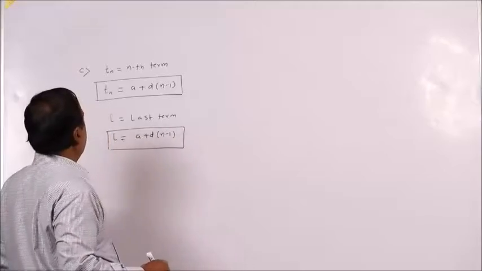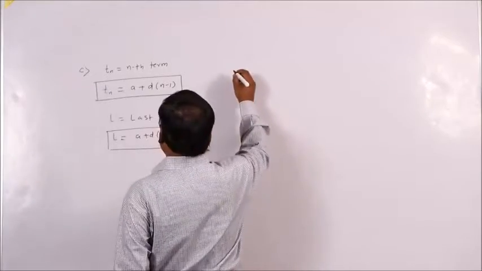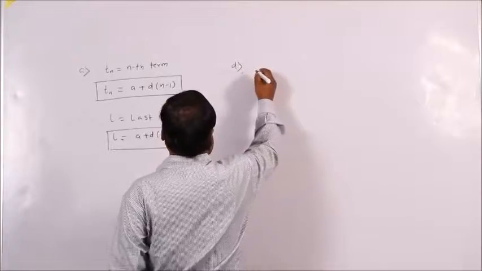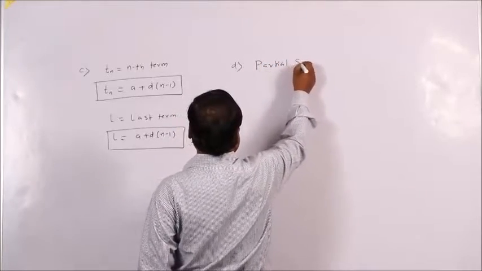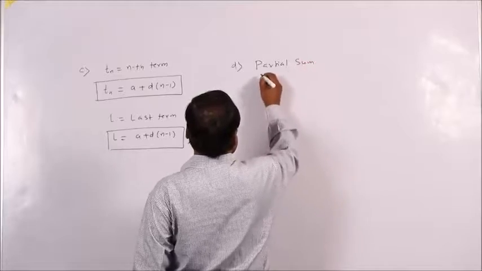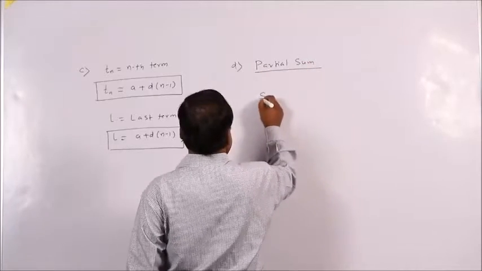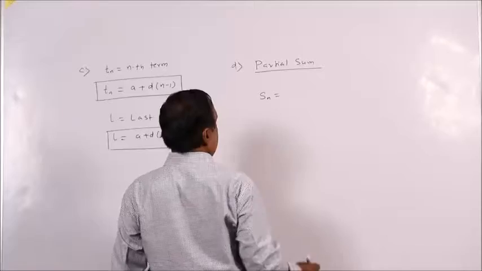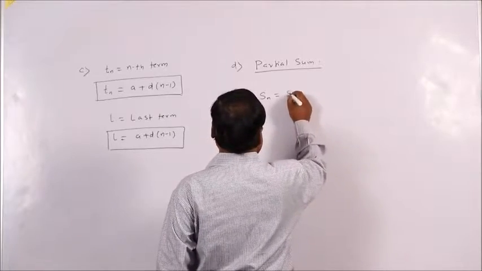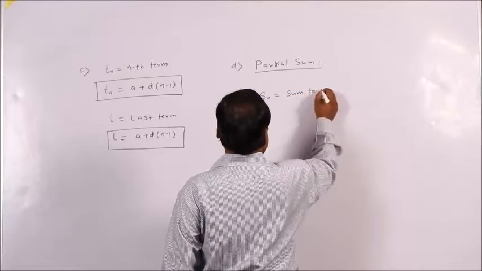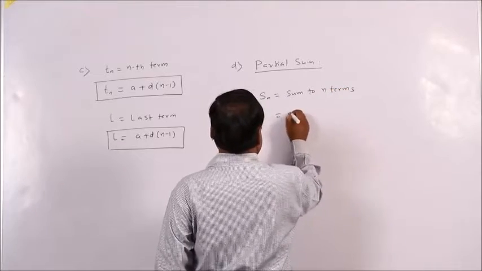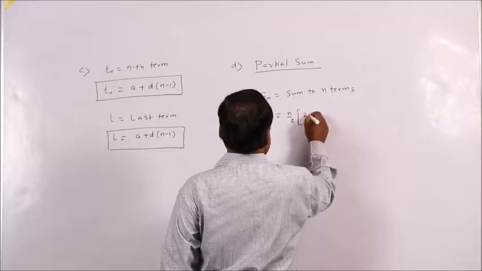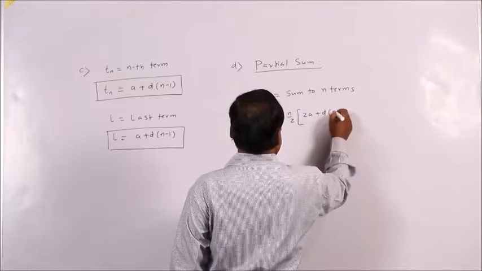Then come to the partial sum. This Sn, the sum to n terms, is given by the formula n by 2 into (2a plus d into (n minus 1)).